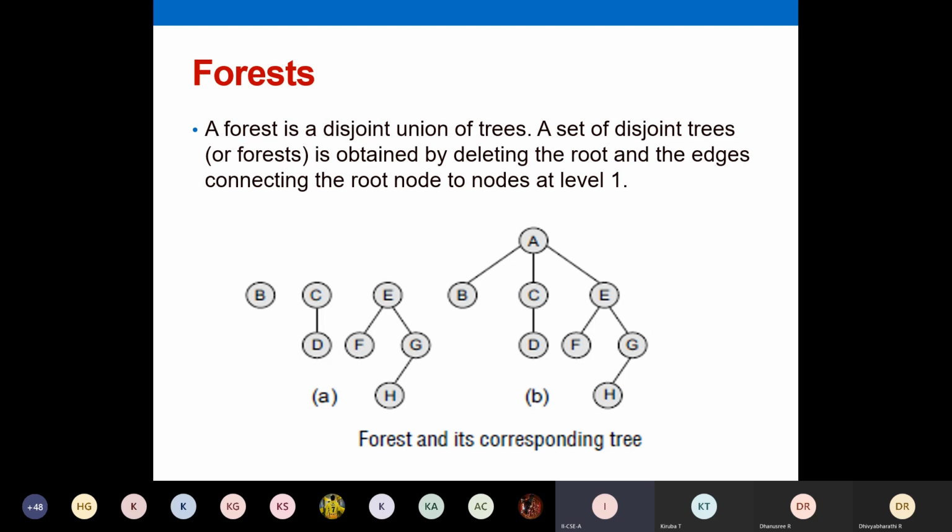So you can't simply define a forest as a collection of trees. A forest is not just a collection of trees. A forest is obtained by removing the root node. When you remove a root node and the edges connecting the root node with the subtrees, you will get disjoint subtrees. That collection of disjoint subtrees is called a forest.